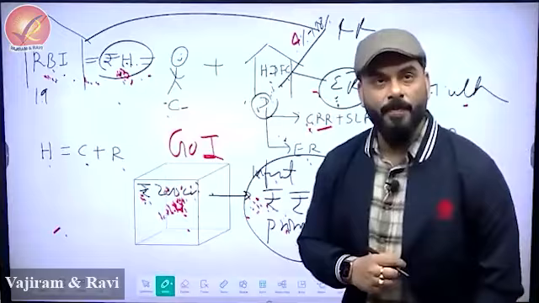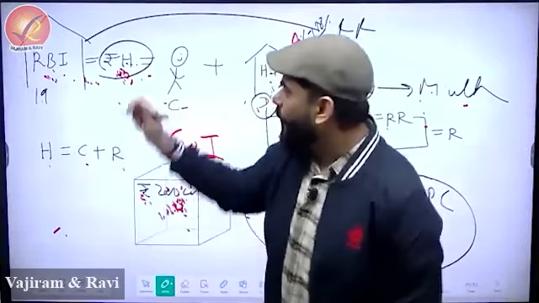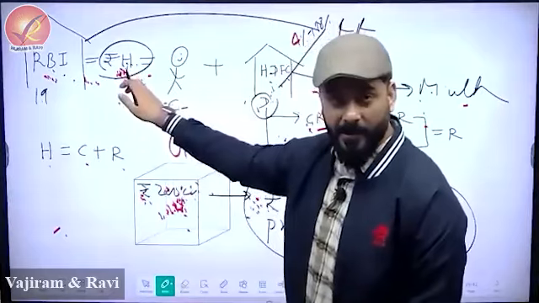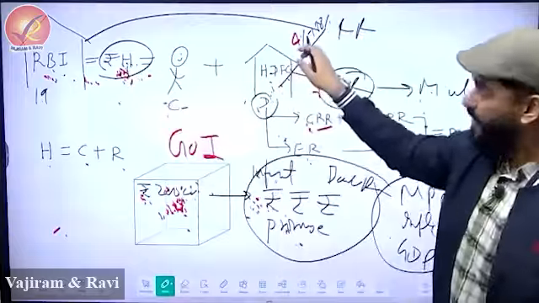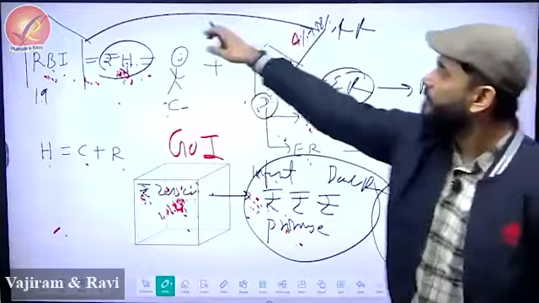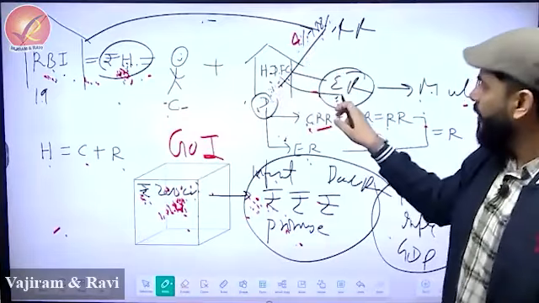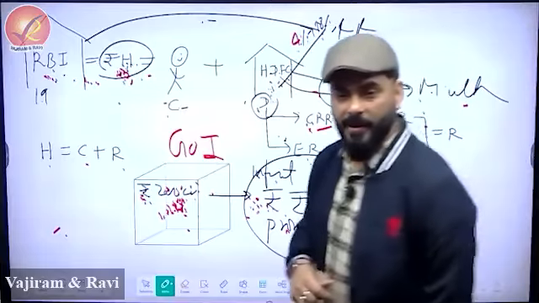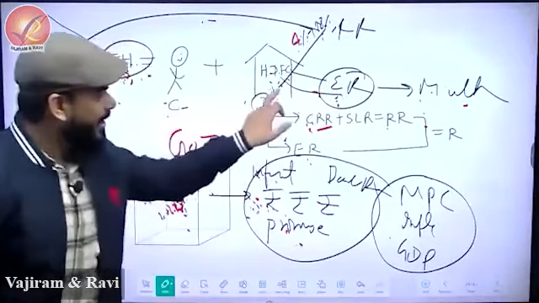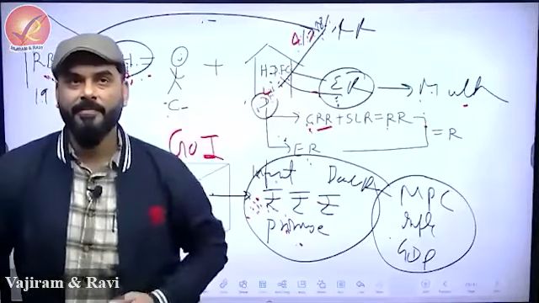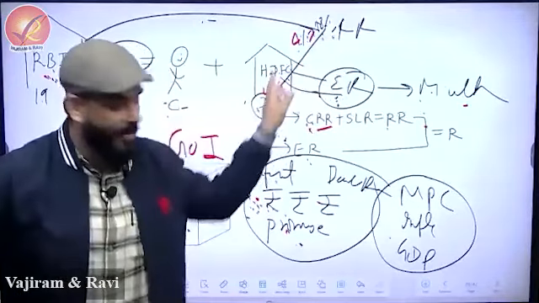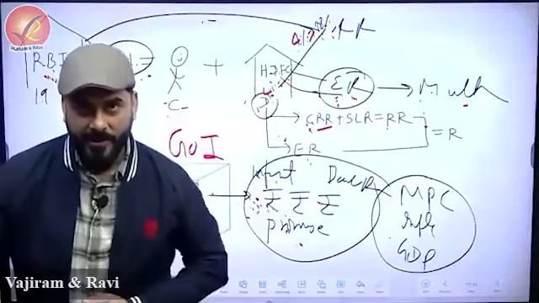So if somebody tells you, tell me in one line, how does this high powered money derive its high power? It derives its high power through the fractional reserve system, whereby whatever money comes to the bank, the entire money doesn't go to RBI. Some money goes to RBI in the form of 4 plus 18, but the remaining money becomes excess reserve. If India did not follow the fractional reserve system but a full reserve system, then whatever money comes to the bank will go to RBI. Full reserve system. But it is the fractional reserve system.